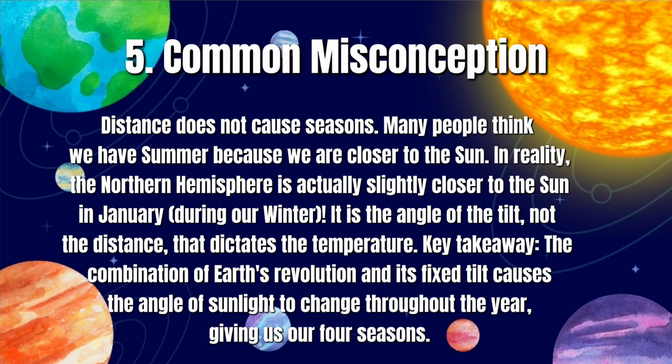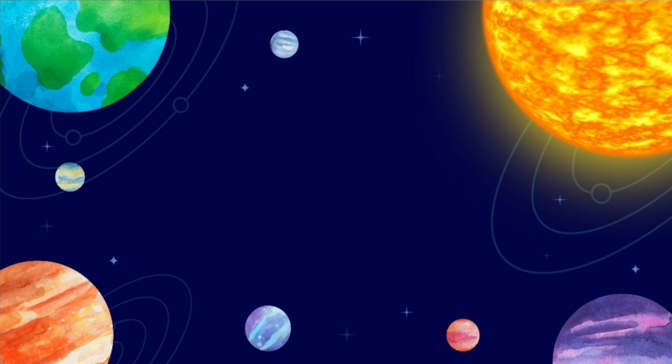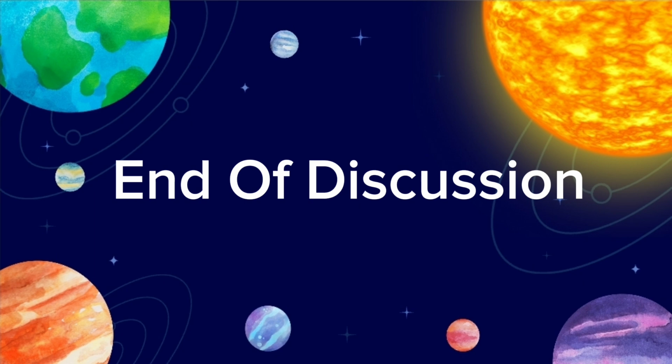The key takeaway to understand is that the Earth's yearly revolution combined with its fixed 23.5 degree axial tilt changes the angle and the intensity of sunlight throughout the orbit, producing the four distinct seasons we experience. So that's all the five areas of Earth revolution and the seasons.